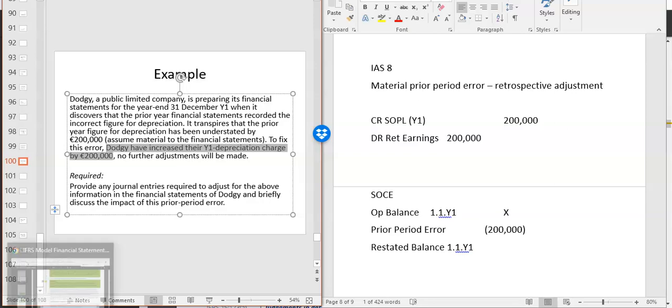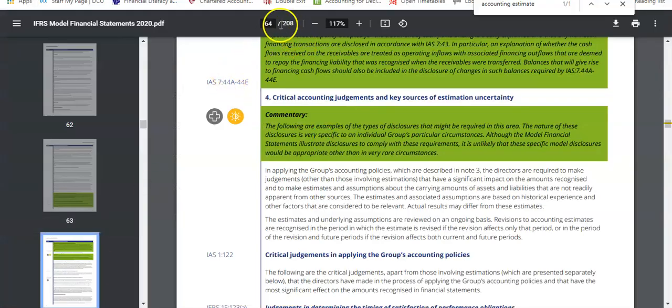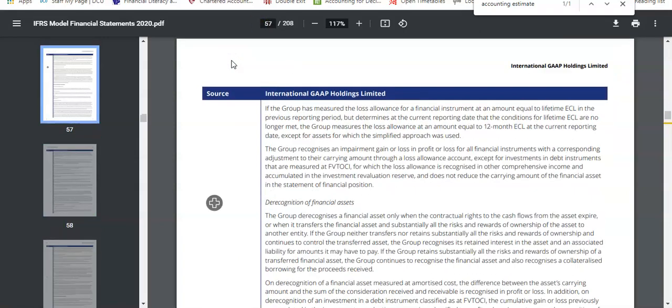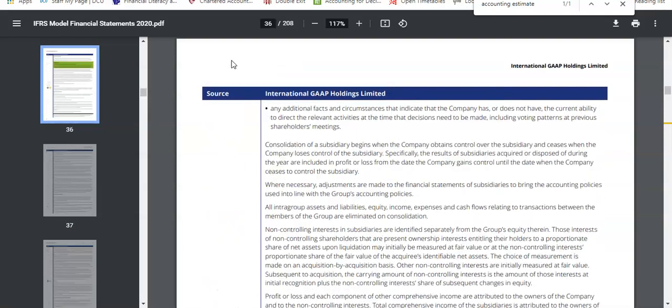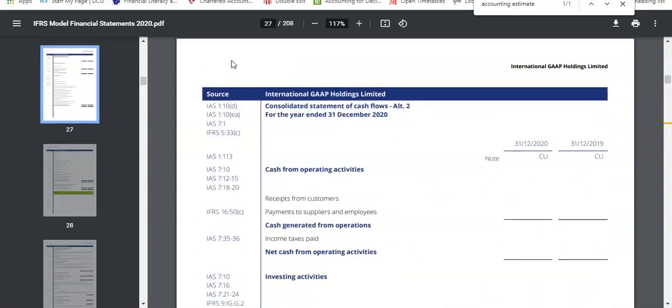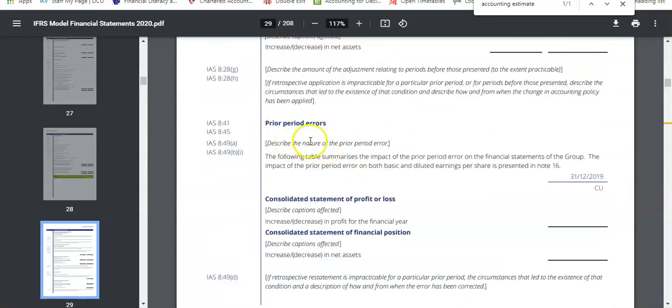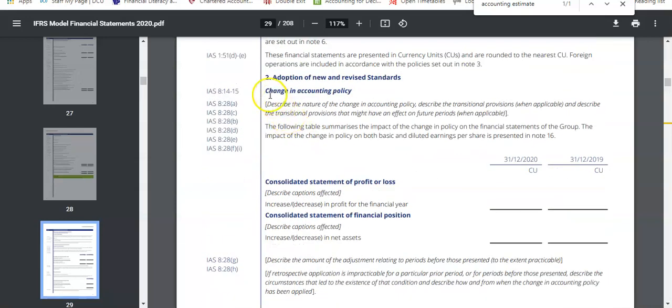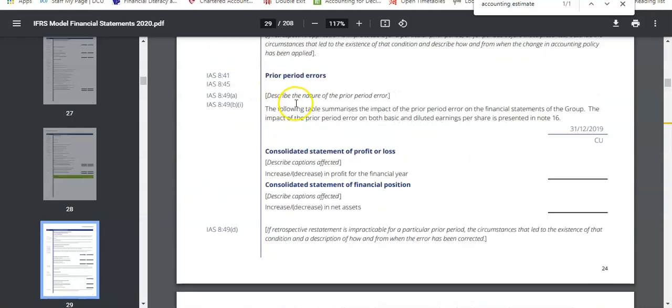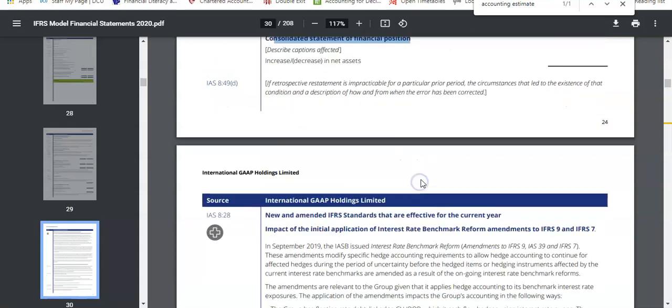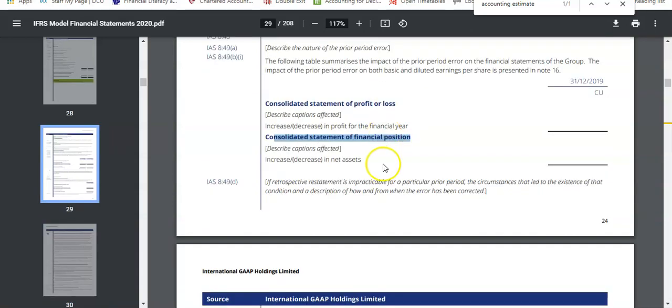If we look at the model financial statements here, and go to your note 2, back another couple of pages, where we had the change in accounting policy, it also gives us the prior period error. So as well as giving the detailed explanation of change in policy, you'll give an explanation of the following prior period errors, the impact on the P&L, the impact on the statement of financial position, and any detail about it as well, if required.